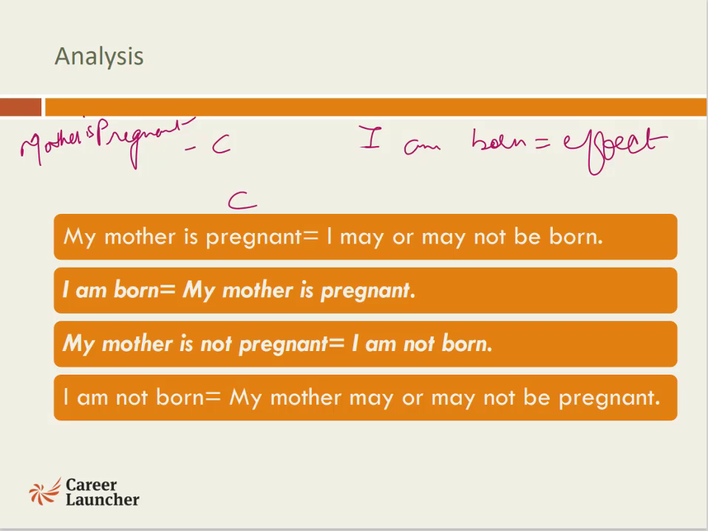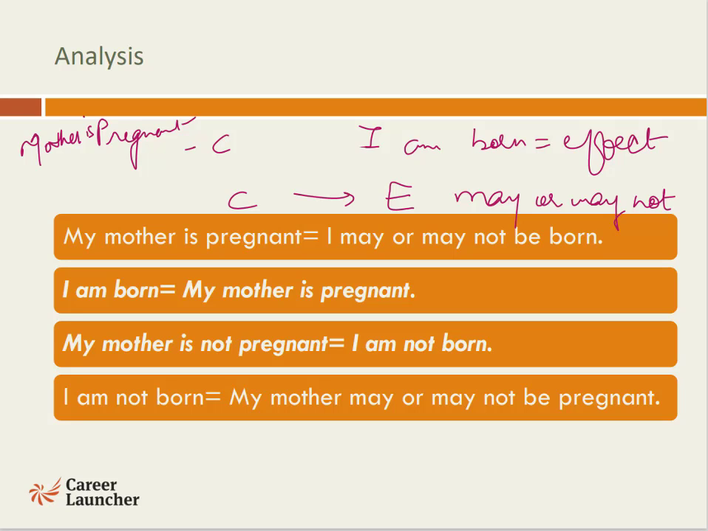Because my mother is pregnant. My mother could be pregnant with any of my siblings also. So if my mother is pregnant, that may or may not lead to me being the child who is born. So the cause is there, but whether the effect is there may or may not be. The surety is not there. I might be born, or it could be that one of my siblings is born.